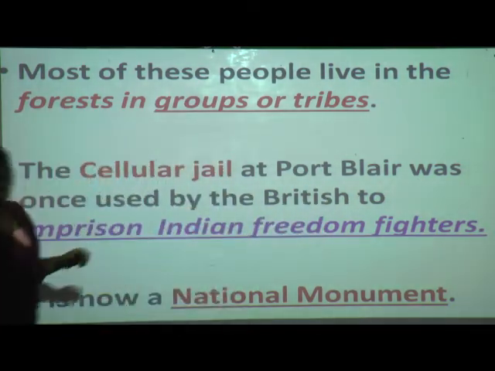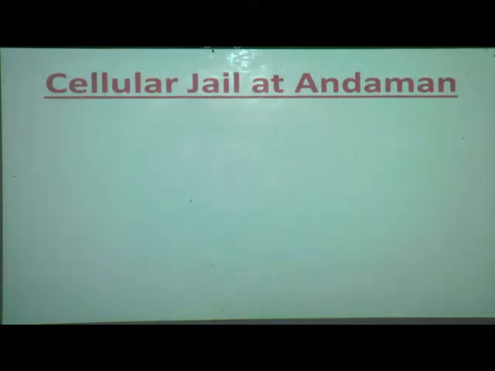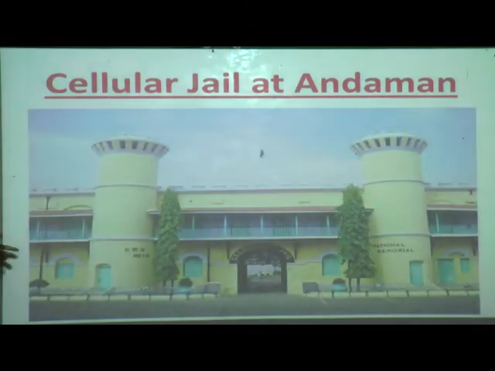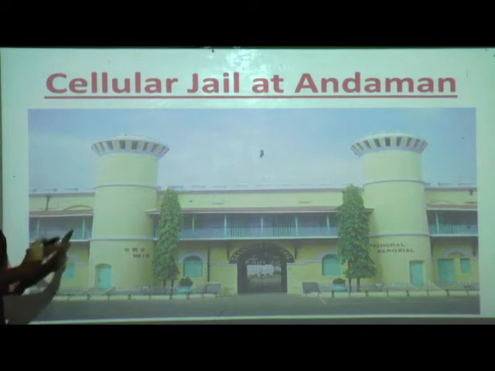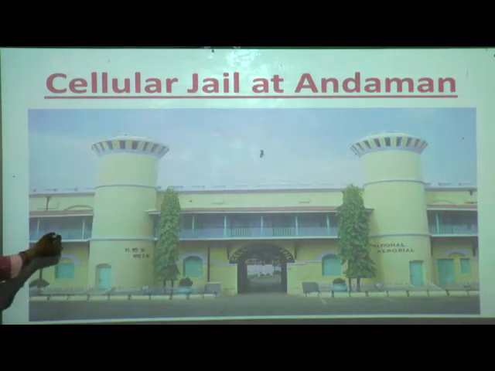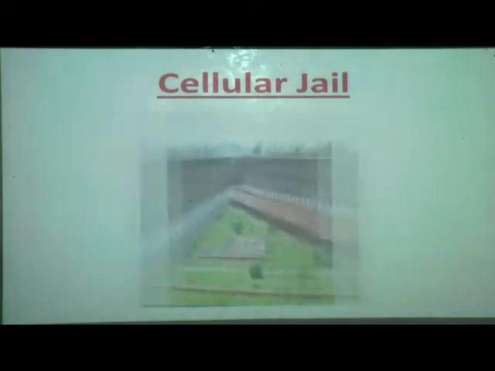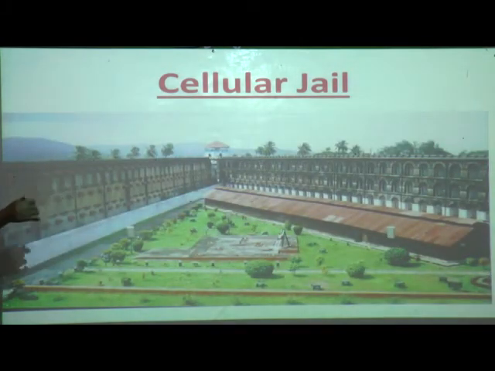So let us see that. Now the Cellular Jail at Andaman and Nicobar. Can you see this? Yes, this is the jail where our Indian freedom fighters used to be put. Now it has become a national monument. Can you see the spelling here? Cellular Jail. Now see inside how it is. See, it is very huge and big inside.